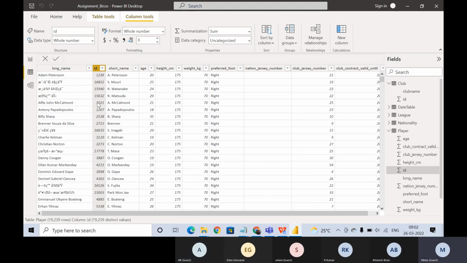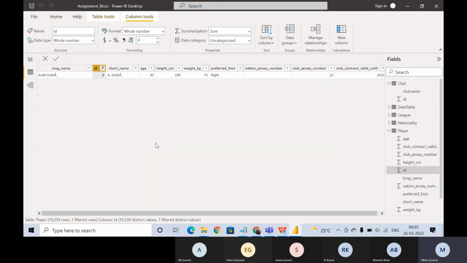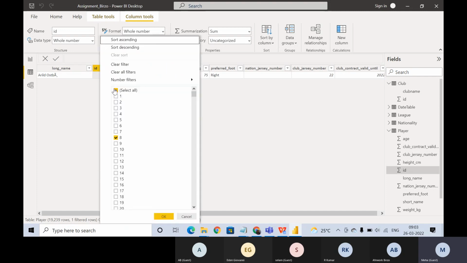So the ID column is the primary key for this table. We have unique player IDs in this table. This 1236 won't repeat. If you select any row, it will not repeat, because one player will have one ID and all information related to that player is captured here. That's why we are calling it the player table. Is that clear?